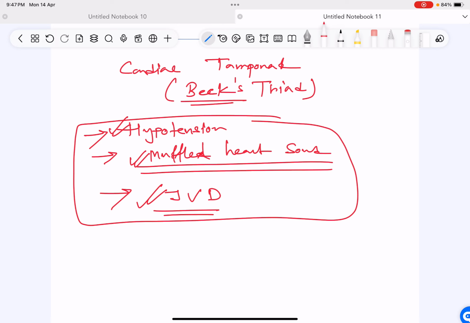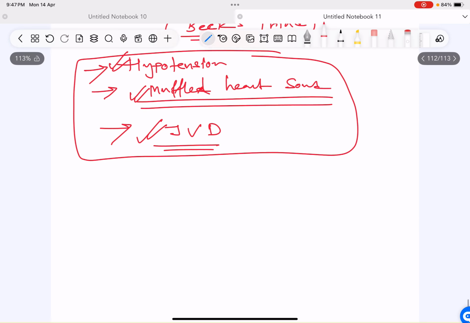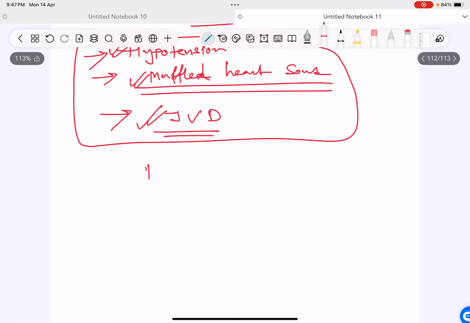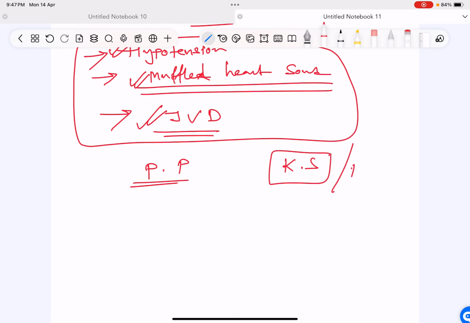Hypotension, muffled heart sound, jugular vein distension. What do you see? Pulsus paradoxus. What do you not see? Kussmaul sign. Kussmaul sign and pericardial knock with constrictive pericarditis. Pulsus paradoxus with cardiac tamponade.